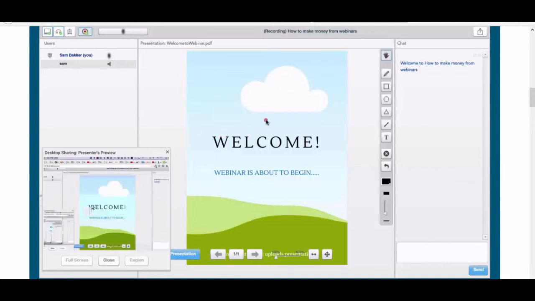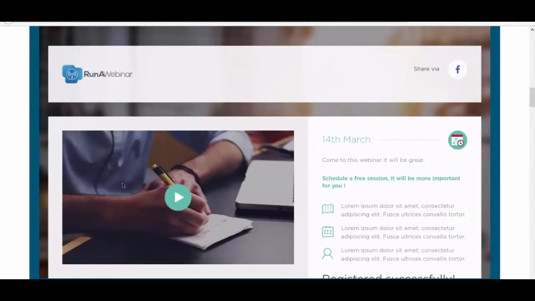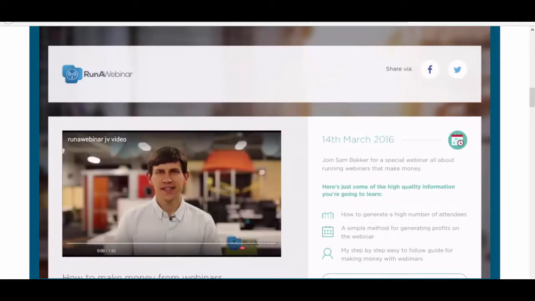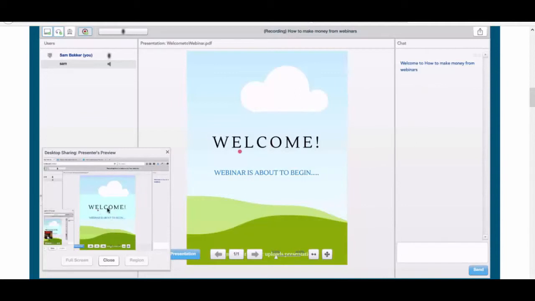Here we are. This is what it's showing. It's showing my screen being shared down here, and a quick preview of what it looks like. If I navigate anywhere around the web, it will show this particular page. If I go over to Chrome, it'll show Chrome. If I go to this page, it'll show this page. It's all fully synced with anyone listening to this webinar. So that's how the system works.